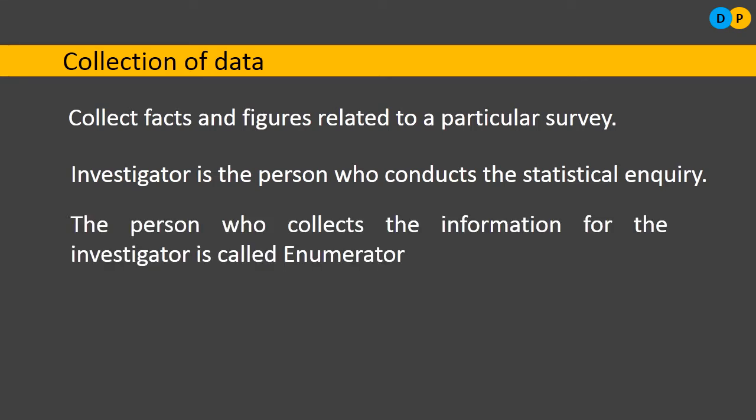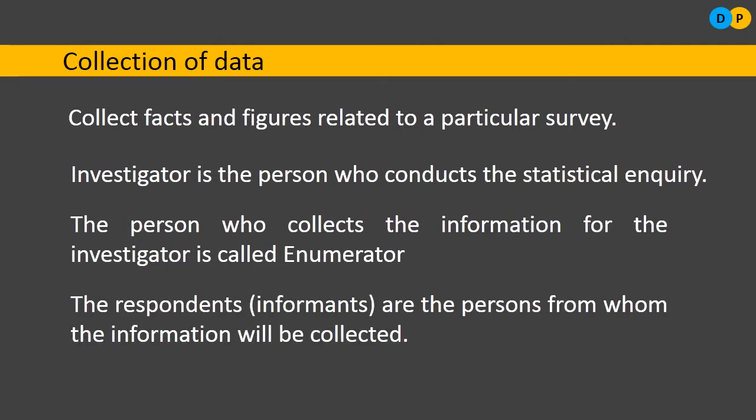So who is an enumerator? The person who collects the information for the investigator is called an enumerator. The enumerator must also be imparted with proper skills by the investigator. The investigator will train the enumerators regarding how to collect the data, whom to approach, and at what time to approach. All these things will be studied in detail and imparted to the enumerator. And the final person in this journey of collection of data is the respondents, also referred to as informants.